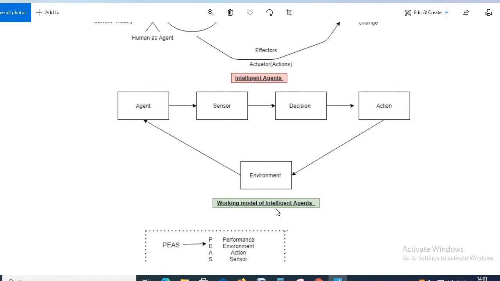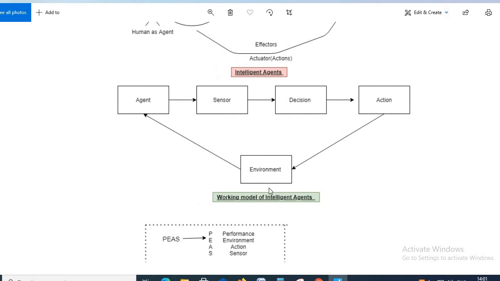Now we will see the working of intelligent agents, how they work. We have discussed that we have an environment situation, a problem statement, and we are sending this problem statement to the agent. The agent understands that situation or problem using the sensors. Sometimes it will take some extra processing unit, because the agent cannot manipulate or take action on a large amount of data. So it is possible that it will send that data